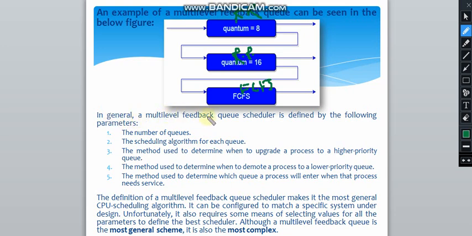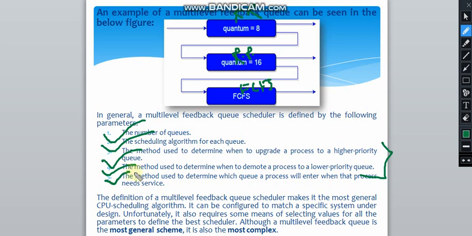So in general, a multi-level feedback queue scheduler is defined by the following parameters: the number of queues, the scheduling algorithm of each queue, the method used to determine when to upgrade a process to a higher priority queue, and the method used to determine when to demote a process to a lower priority queue. We have seen how to prevent starvation using the property of aging. So these 2 points, point number 3 and point number 4, belong to the same process of aging and starvation, and the method used to determine which queue a process will enter when the process needs service.